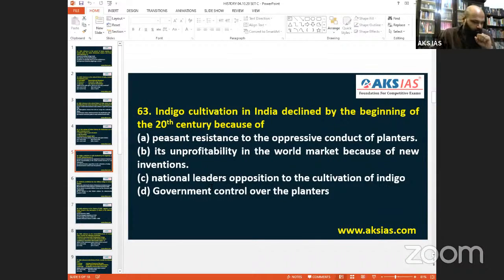Then coming to 63. Indigo cultivation in India declined by the beginning of the 20th century. That means 1900s. So running time. Westerners always take the running time. 1900s will be called 20th century. 2000s will be called 21st century.